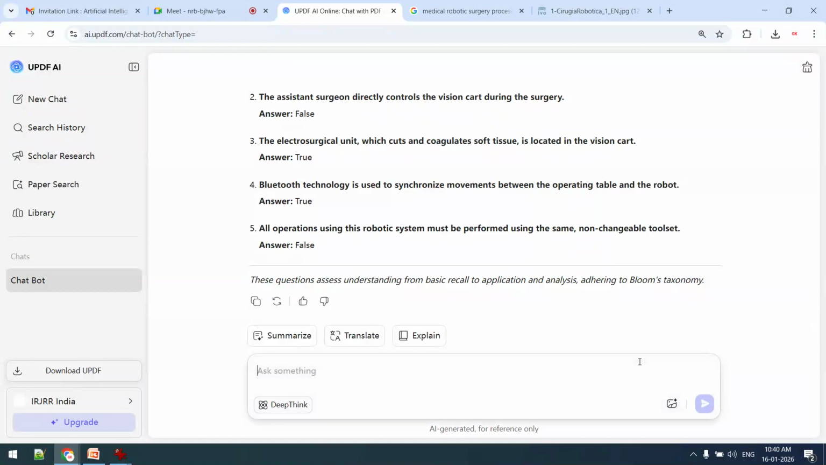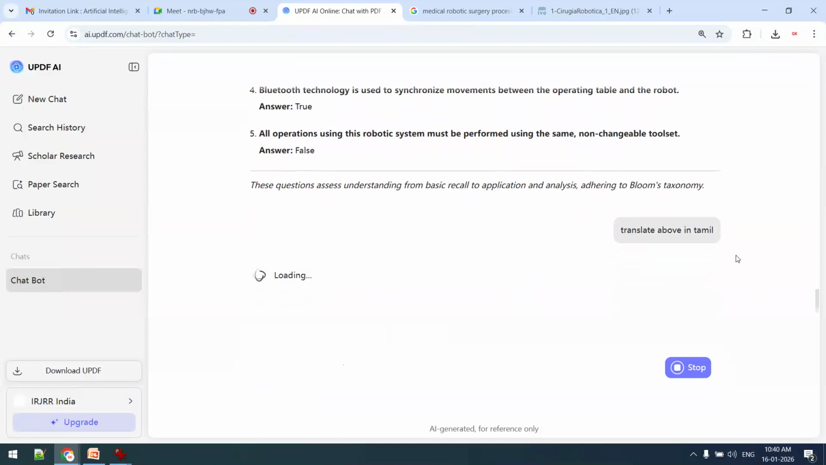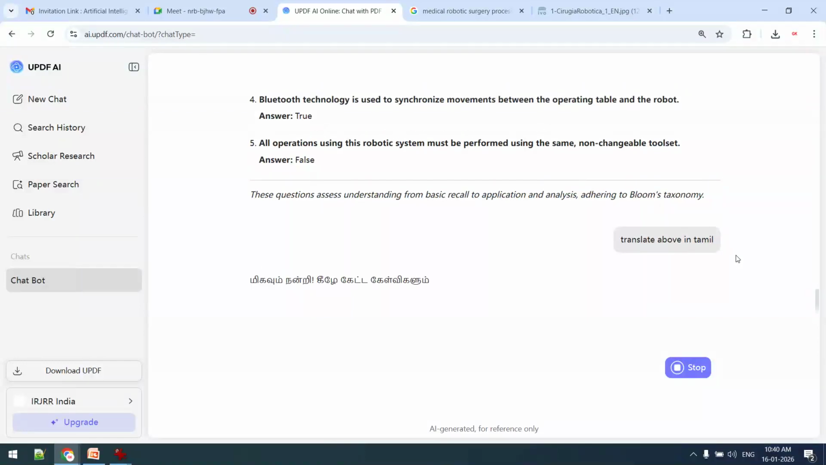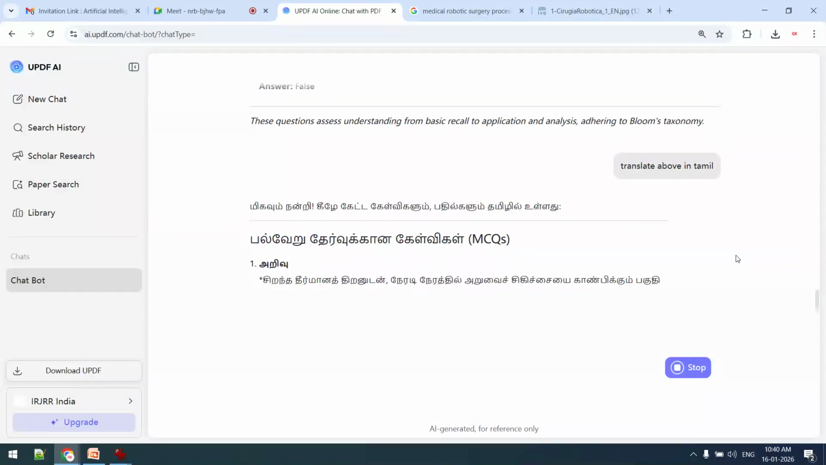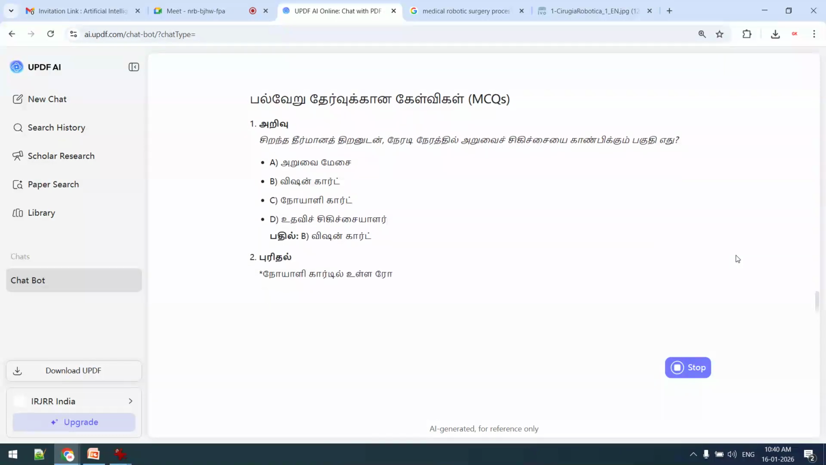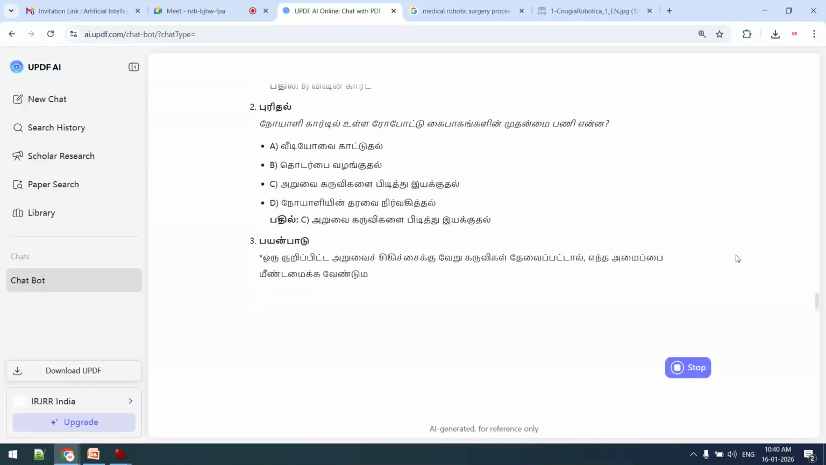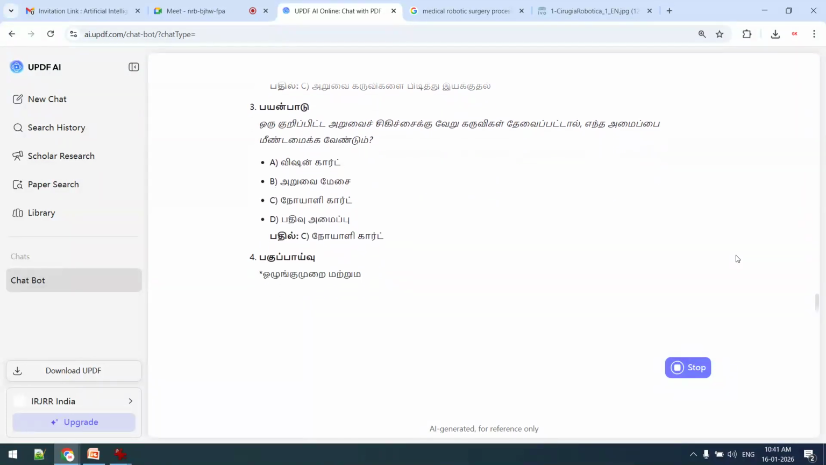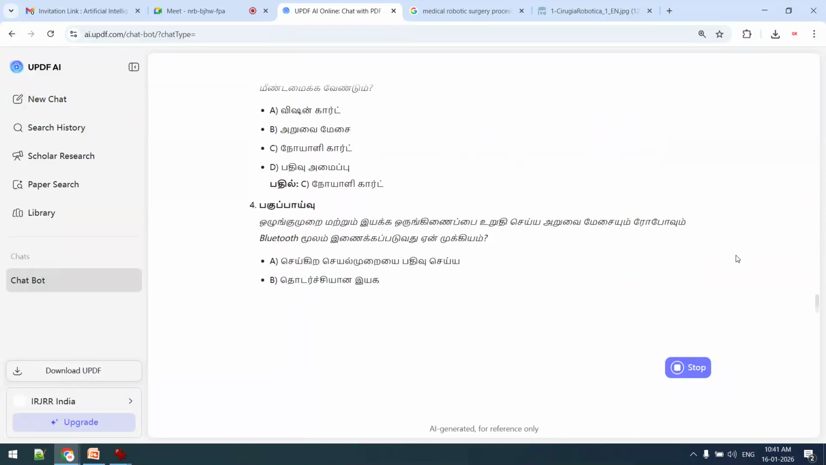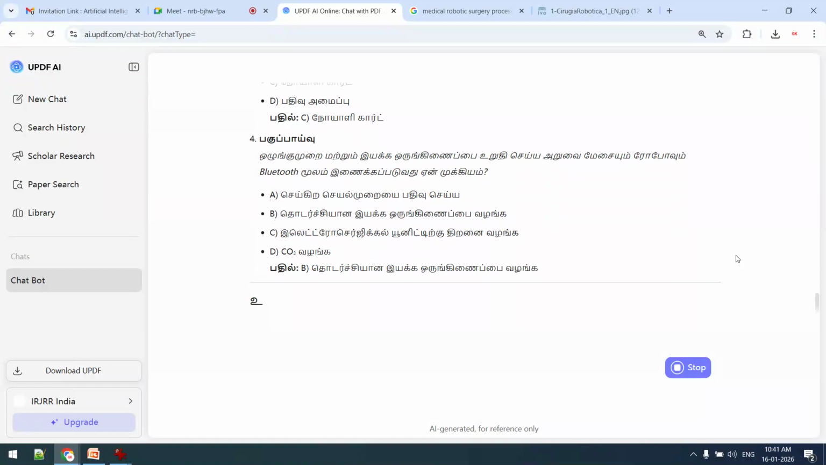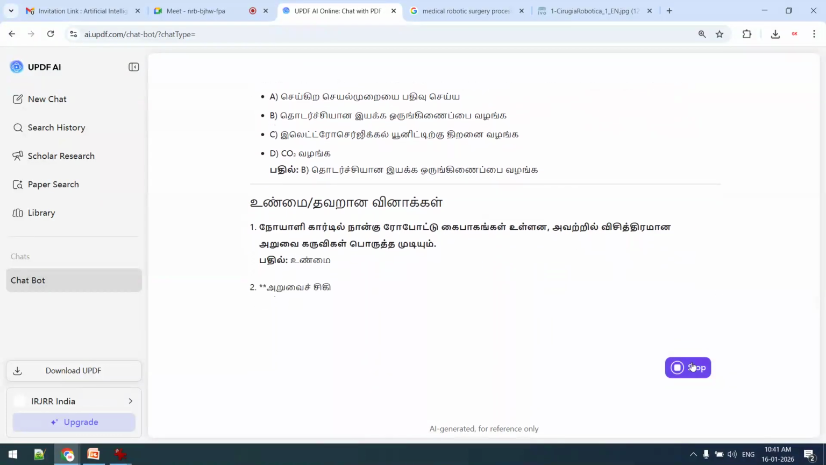Okay, now if I want to convert it into a regional language, I can say translate above in Hindi, or translate above in Tamil. For example, you might have seen in NEP 2020, the new education policy, regional languages are integrated. Some degrees are integrated in regional languages. You might have seen BTech in Hindi medium, or so many degrees nowadays in regional languages. Even medical degrees are also available in regional languages.